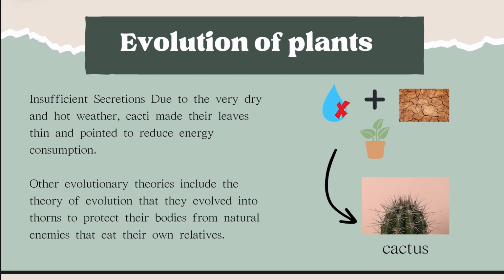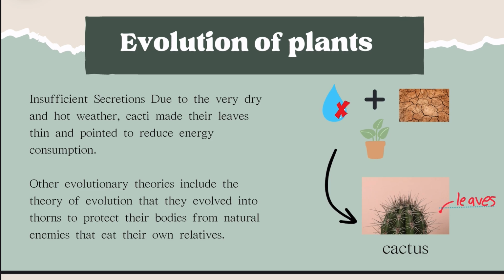Next, I'm going to illustrate about plants. The evolution of cacti is natural selection. The definition of natural selection is that organisms with traits best suited for their environments have a higher chance of survival and reproduction, passing this trait to the next generation. Next, the evolution of cacti: ancient cacti had leaves and lacked features of modern cacti. Over time, they adapted to arid conditions through significant changes.